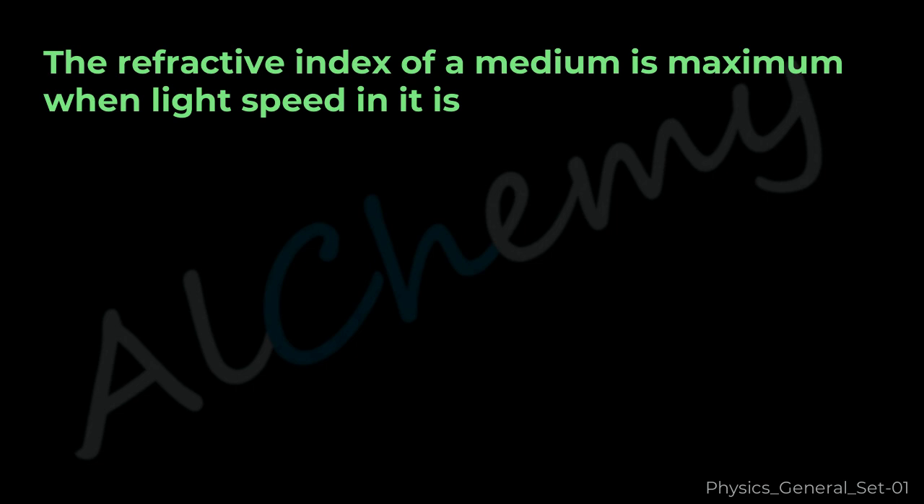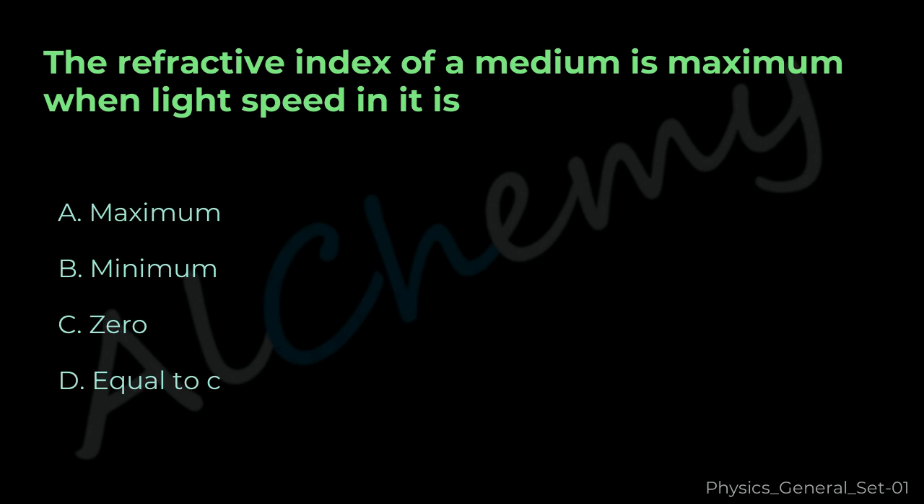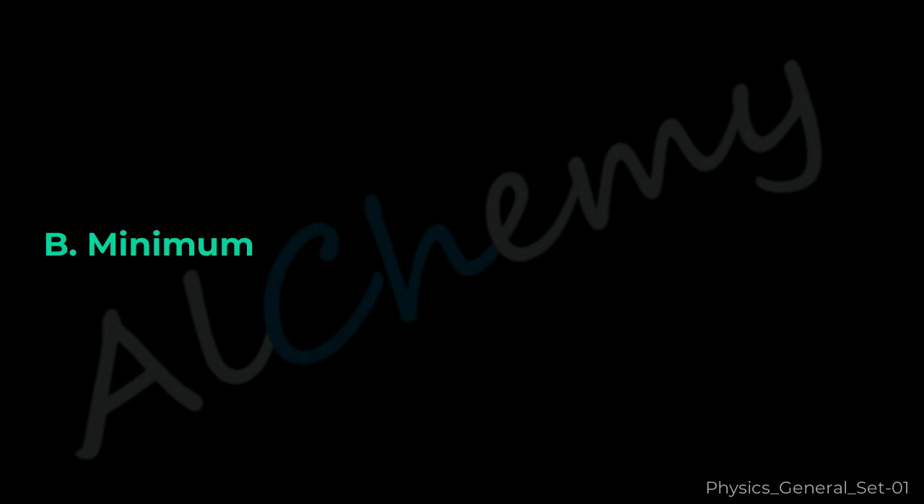Question 19. The refractive index of a medium is maximum when light speed in it is A. Maximum. B. Minimum. C. Zero. D. Equal to c. The correct answer is B.